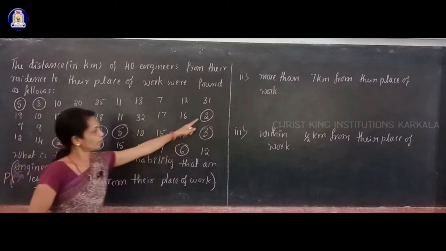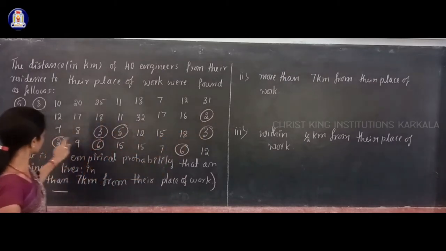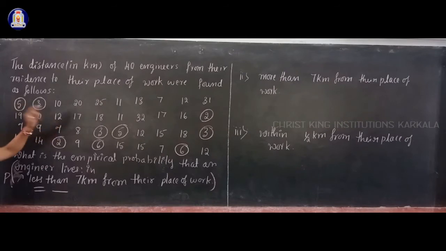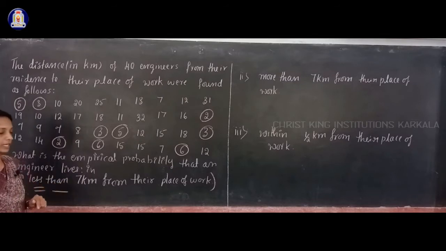So in total 1 2 3 4 5 6 7 8 and 9, you have 9 engineers whose residence is less than 7 kilometers from their place of work.